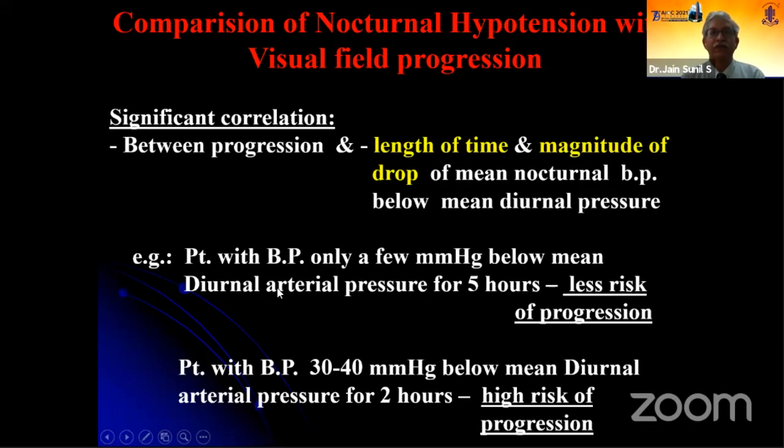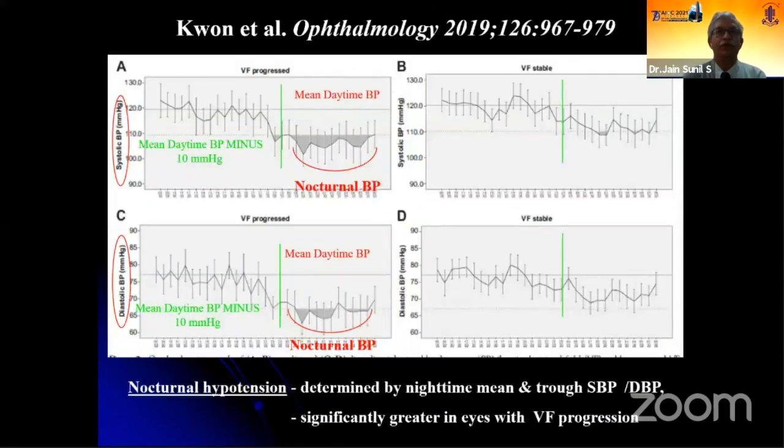To give an example, if the blood pressure was only a few millimeters of mercury below the mean arterial pressure, but for a longer duration, there was a lower risk of progression. But if the blood pressure drop, or the nocturnal dip, was more than about 30 to 40 millimeters, even for only a few hours, it had a higher risk. So the drop in nocturnal blood pressure is very important.